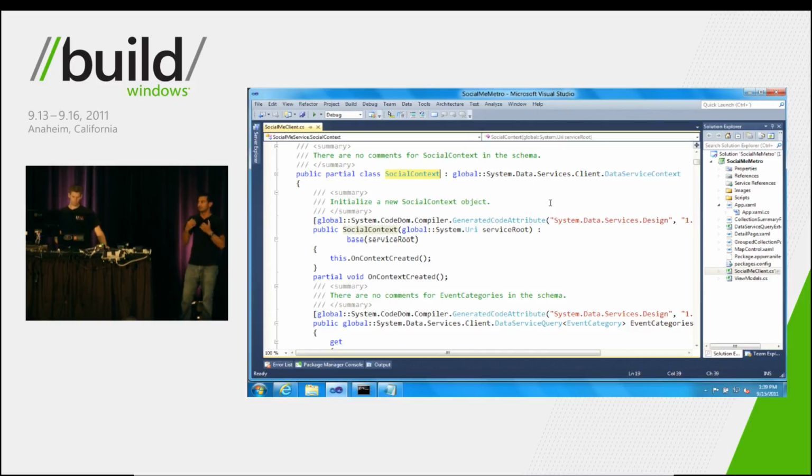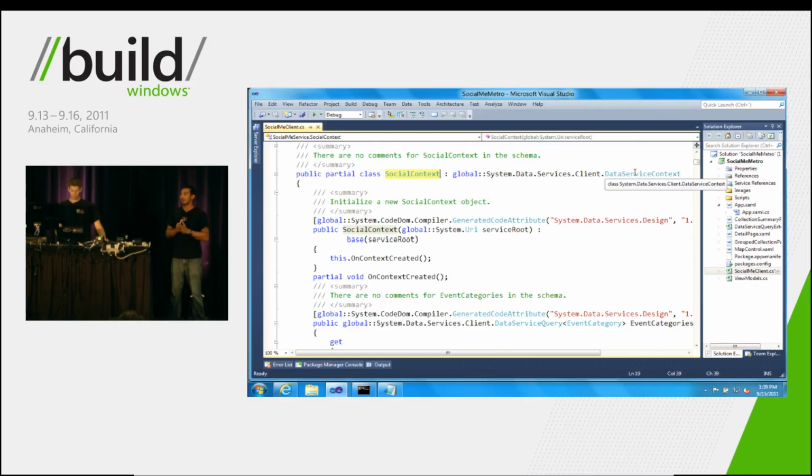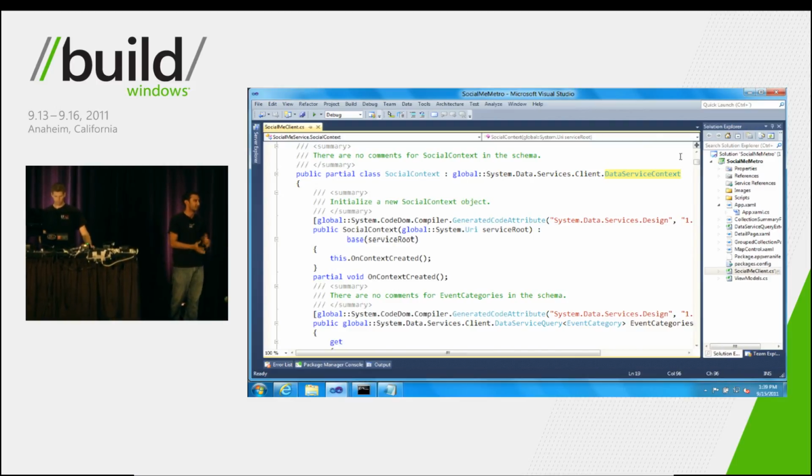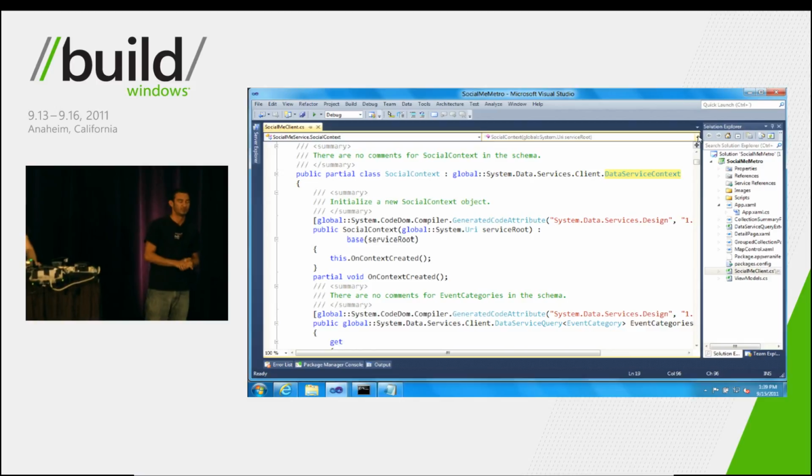The social context here is what's called a data service context, and that helps us abstract away all of the complexities of HTTP requests and XML parsing to the OData feed itself. So the advantage of using this client code is that we can now use this context and query for objects instead of going down to the lower level of XML parsing and HTTP requests.